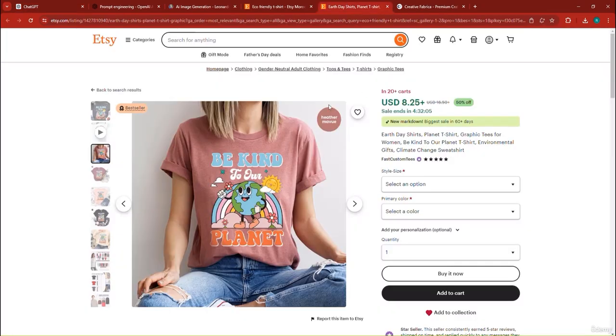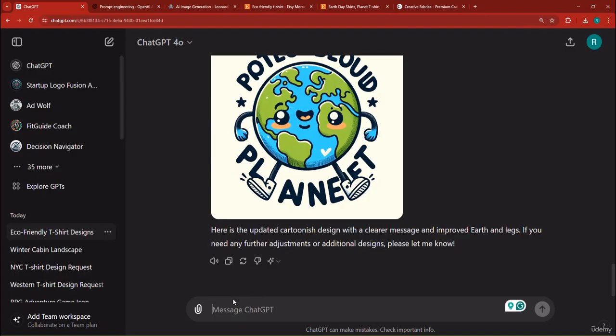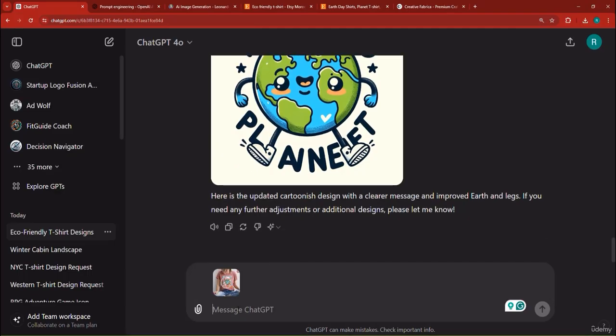By the way, here, if you like this design so much, you can copy this image, go back right here, you can paste it in, and you can say, describe the design on the shirt.